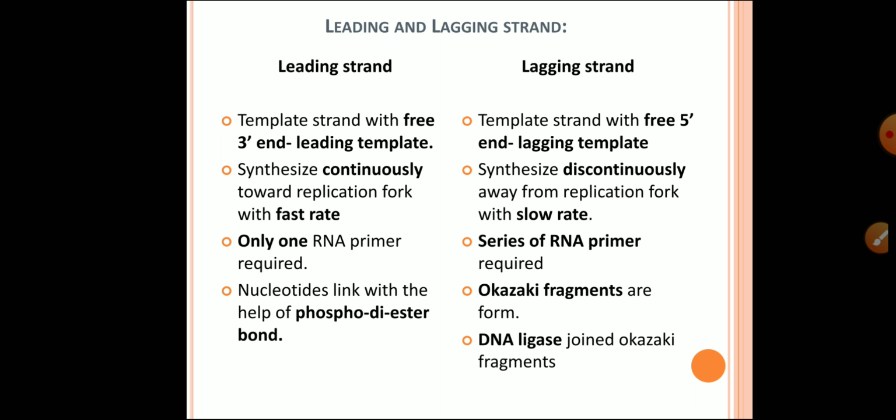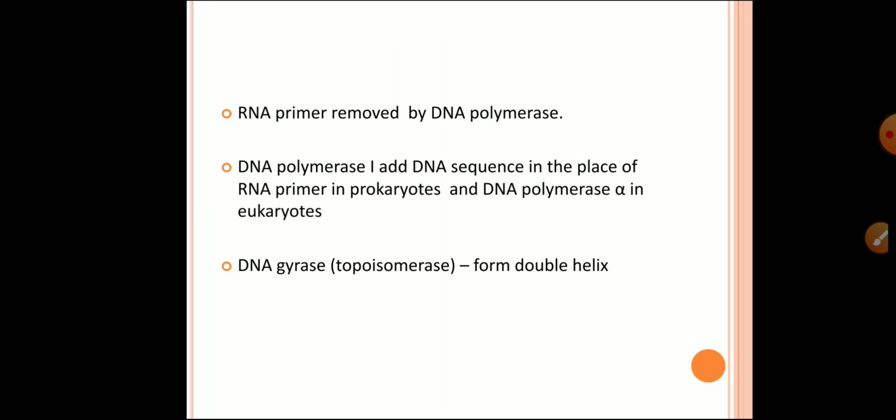After the completion of the process, the RNA primers are removed by DNA polymerase and replaced by DNA sequence with the help of DNA polymerase 1 in prokaryotes and DNA polymerase alpha in eukaryotes. Finally, DNA gyrase, that is topoisomerase enzyme, forms the double helix to form daughter DNA molecules.